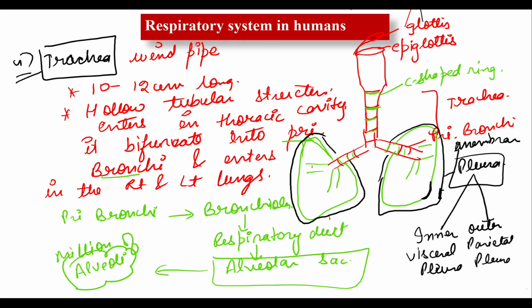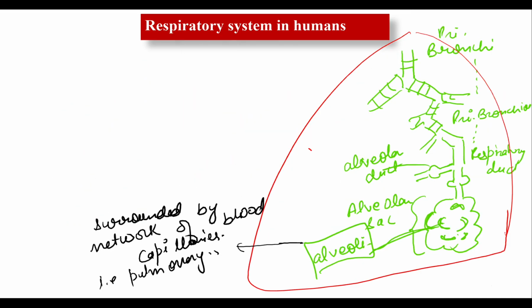Let me explain the whole process. When you inhale air through your nose, it goes toward the pharynx, then via the pharynx it enters the larynx, then the trachea and then bronchioles, and further it enters the alveolar sac. Here many alveoli are present, and these alveoli are surrounded by a large number of blood capillaries. So gas exchange occurs.